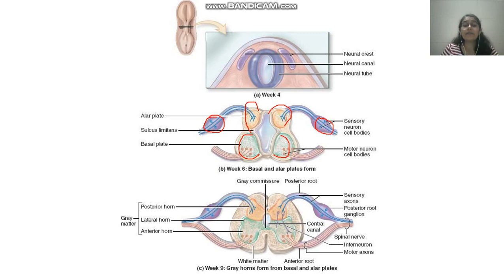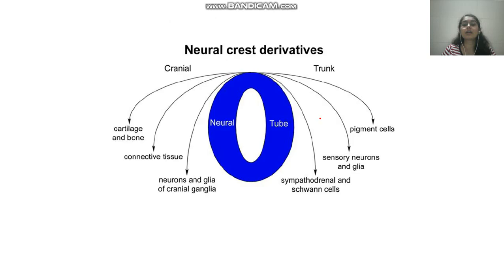So that's it for the development of your central nervous system, and in the remaining lectures we'll see the further basics of neuroanatomy. This is very important for you all to know. This is the basic: how did the nervous system develop? We all learn for our MCQs that the nervous system is derived from the ectoderm. Do we know how and why?